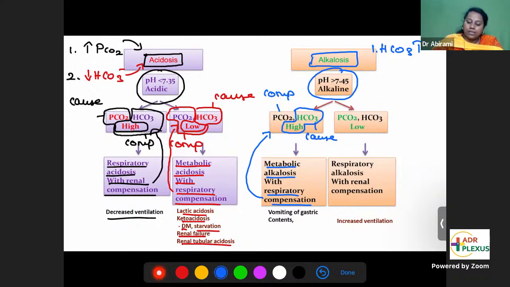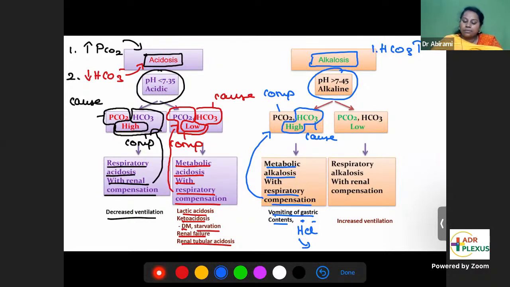Clinically, when can you see this? Vomiting of gastric contents. Gastric contents contain hydrochloric acid. Hydrochloric acid contains H plus and chloride. If you lose too much H plus, hydrochloric acid, then it will go for alkalosis. That's called metabolic alkalosis: vomiting of gastric contents.